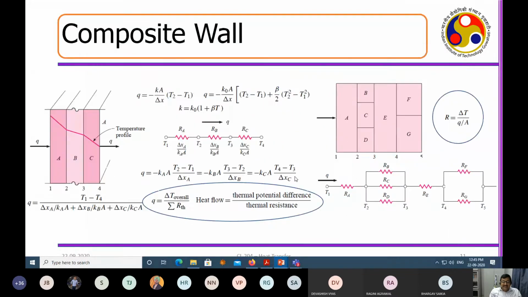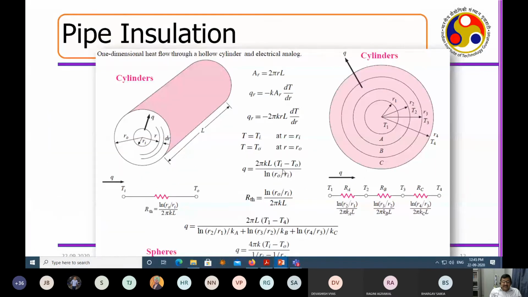So you may see that when the resistance was linear, here the resistance has R_th. If you summarize the whole thing, ln(Ro by Ri) divided by 2 pi KL becomes the resistance.